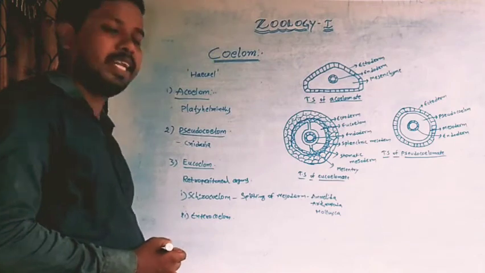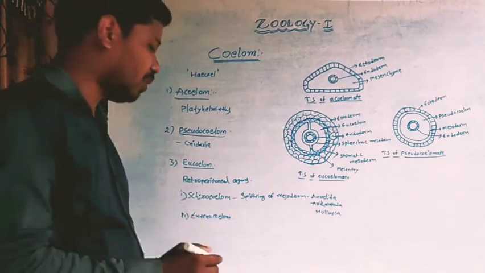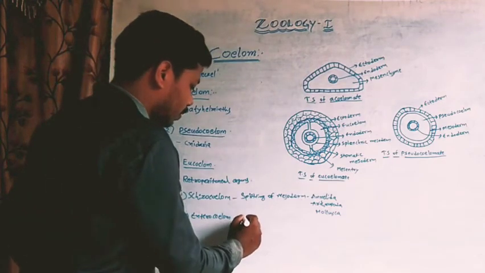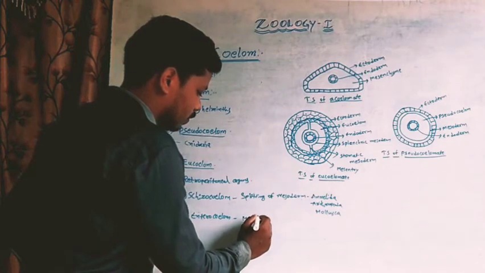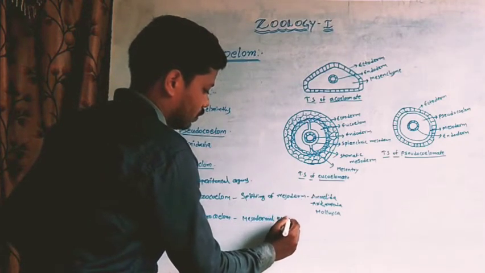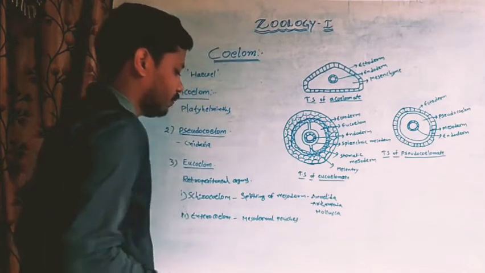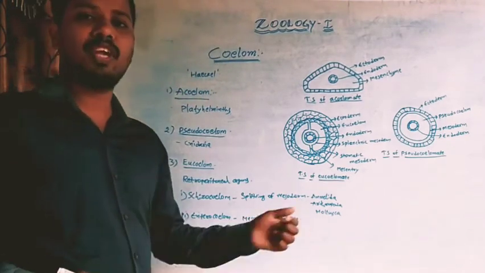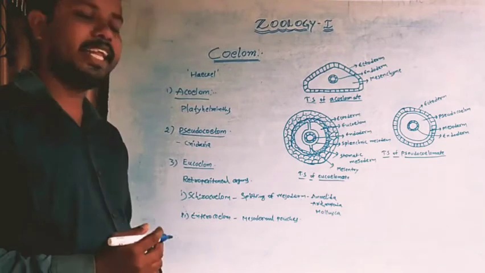Enterocoelom means the cavity is formed by the mesodermal pouches. The cavity formed by the mesodermal pouches is called enterocoelom.